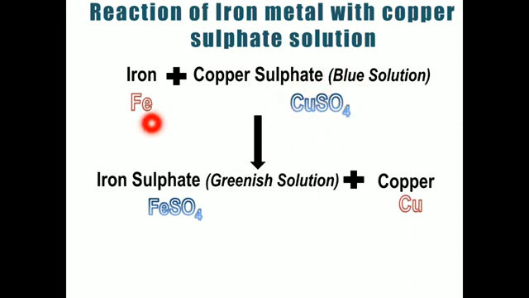So iron is reactive, so it is going to replace the copper from here and form ferrous sulfate, which is green in color. The change in color of the solution from blue to green will tell us that this reaction has taken place. And remember, this reaction takes place according to the reactivity series. So copper will be released in the free form. This reaction can be done in the laboratory also. An iron nail can be placed into the copper sulfate, and after some time, copper will be deposited upon the iron nail in brown color.